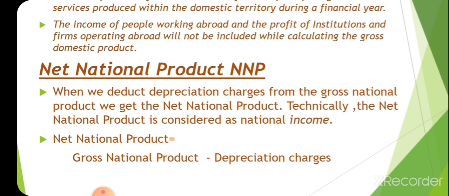Technically, the net national product is considered as the national income of a country. It is calculated as net national product equals gross national product minus depreciation charges. So, what is net national product? It is considered as the national income of the country: gross national product minus depreciation charges.